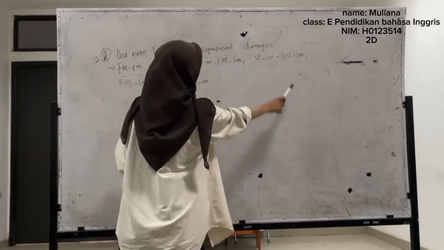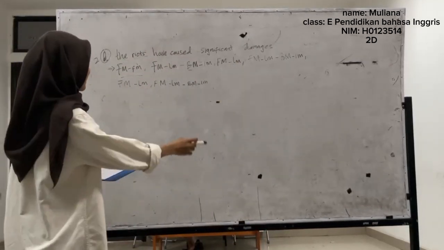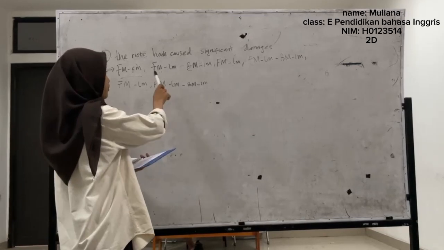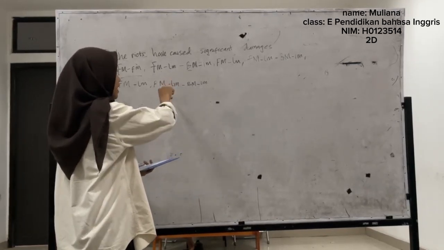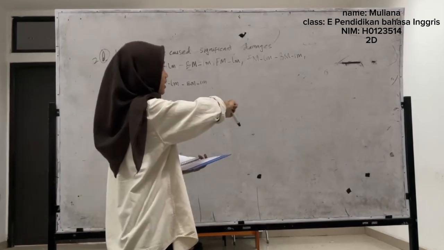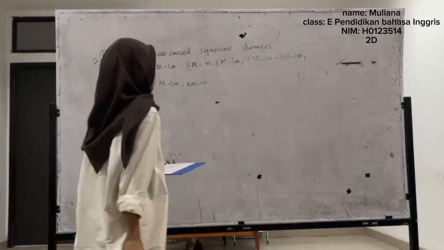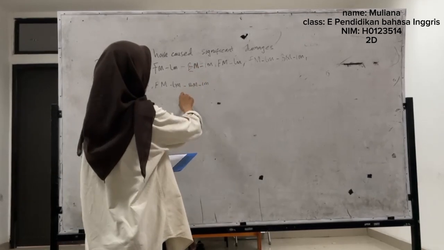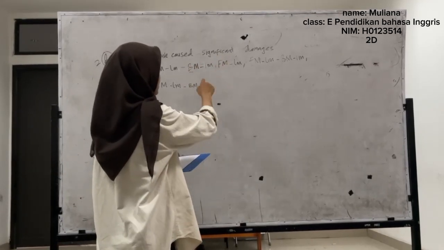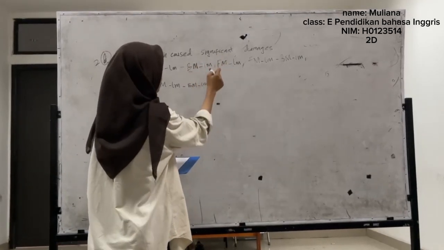Kemudian damage tipenya free morfem dan subtipenya lexical morfem. Di sini ada ES. ES itu tipenya bond morfem dan subtipenya inflectional morfem.